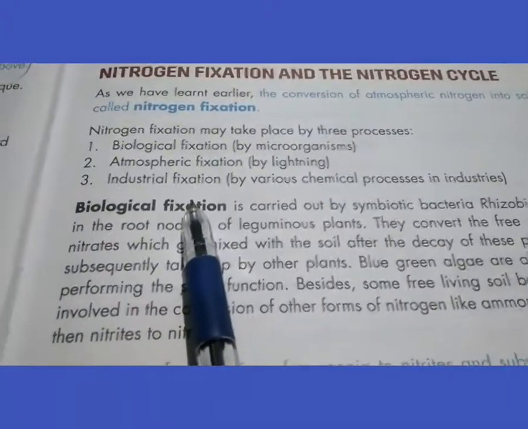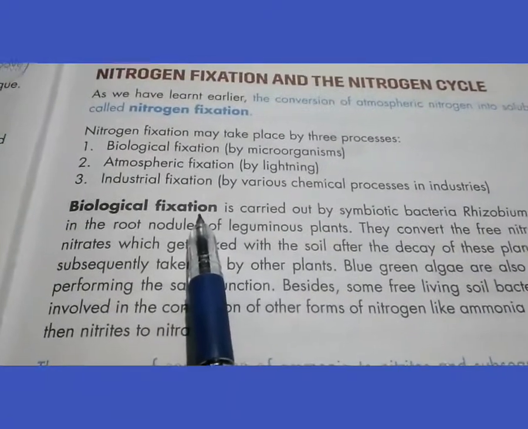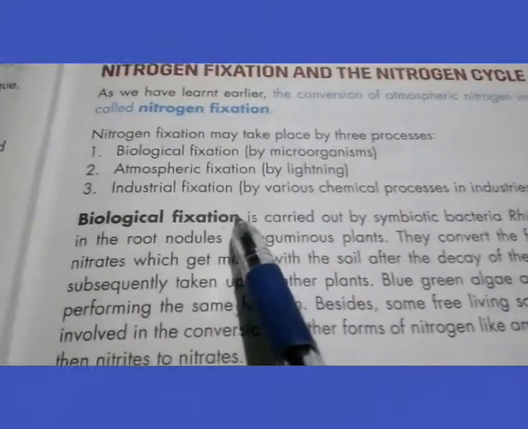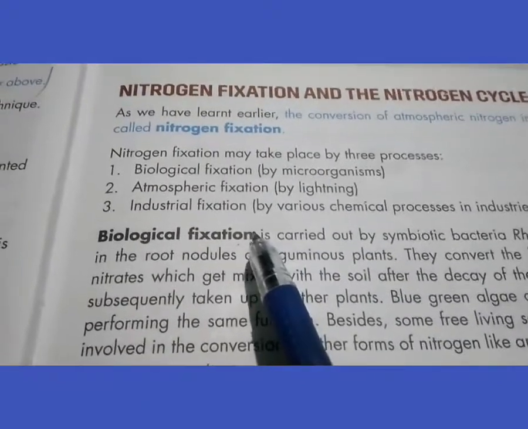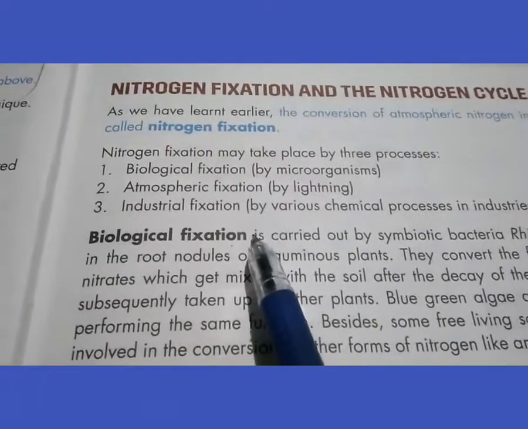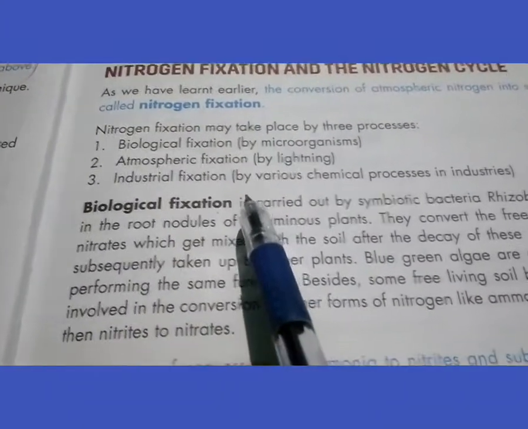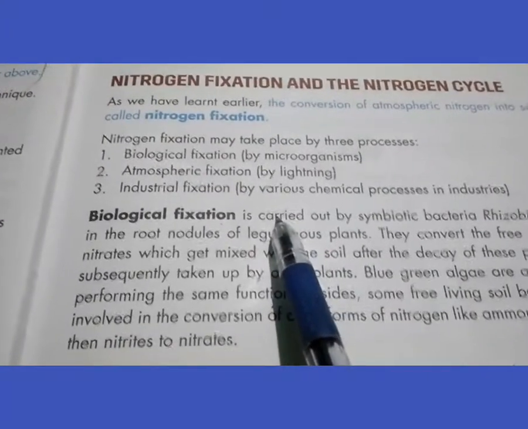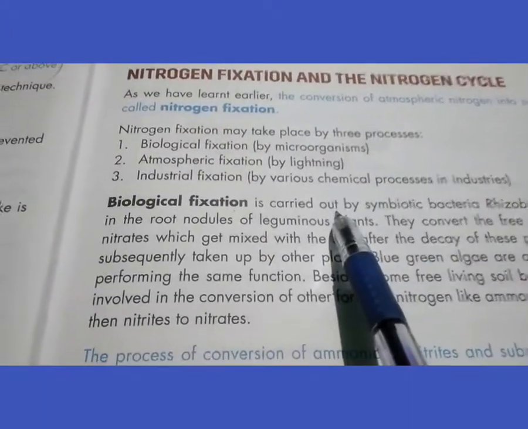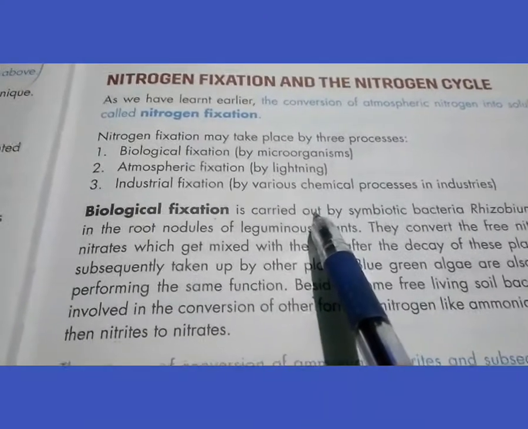You have already known that some bacteria such as rhizobium, which live in the nodules of some leguminous plants, convert atmospheric nitrogen directly into nitrate, and in this way the plants are able to absorb it.